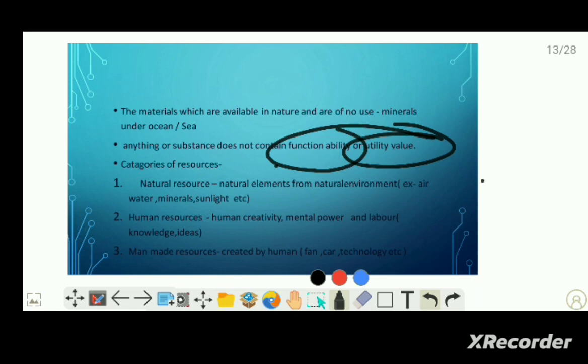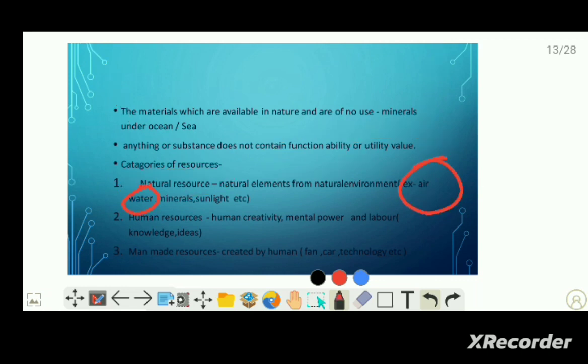Now, classification of resources. The category of resources is mainly based on their nature. First one is the natural resources. That means all the resources and all the elements that come from the natural environment are considered natural resources. For example, air, water, minerals, sunlight, all the natural substances come under the category of natural resources.